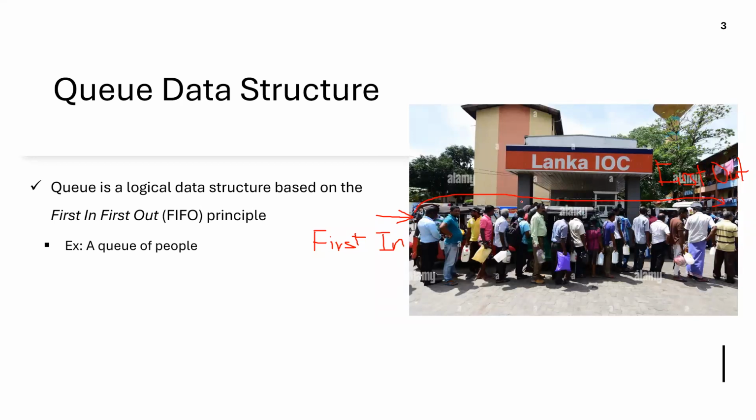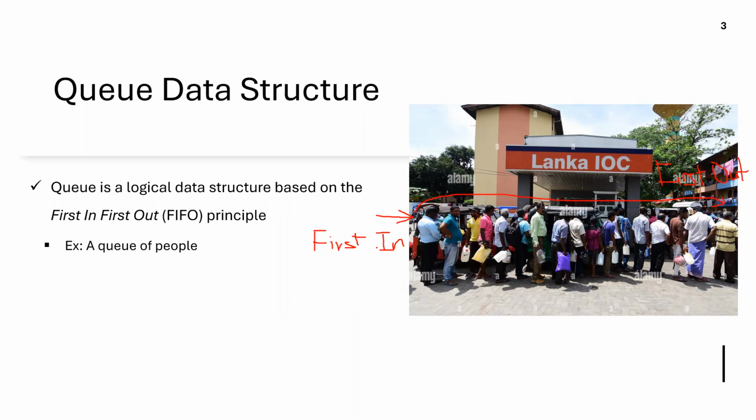You don't have to wait at any time, you'll be the first one out. Whereas in this queue, you'll have to wait all the way until you go to the front of the queue to be served. So hope it is clear. Note the difference between stack and queue.